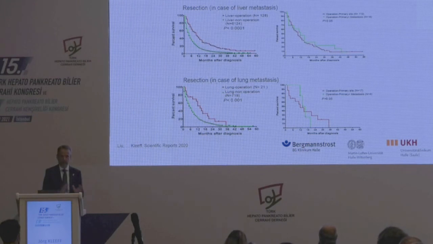If you wanted to look just at the metastatic resection, this is on the right side, it is more difficult because the numbers are quite low, so it's not significant. On the left side down, you see for lung metastases, again, the red ones are those that are resected, the primary tumor plus minus the metastases. And again, you see here a significant increase in median survival if you resect these oligometastatic patients.